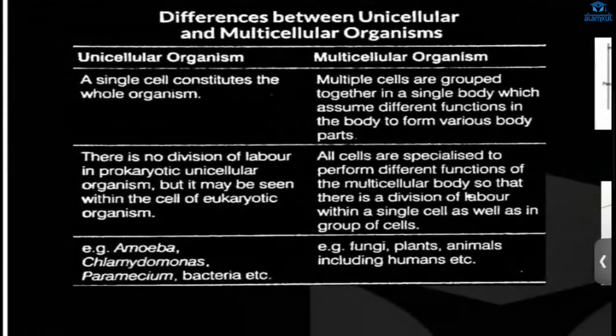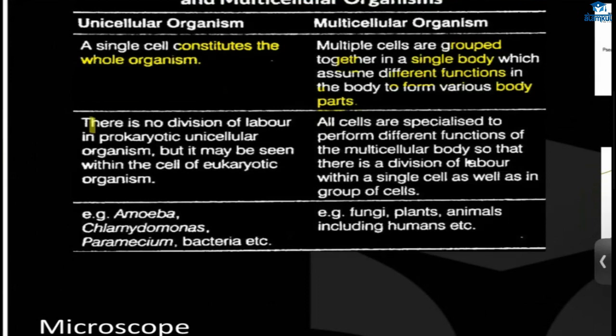Now the difference between these: in a unicellular organism, a single cell constitutes the whole organism. And here multiple cells are grouped together in a single body, which assume different functions to form various body parts. A group of cells come together to form a single body, and those cells perform different functions in various body parts. In the unicellular organism there is no division of labor, which means the single cell will perform all the functions. In a multicellular organism, all cells are specialized to perform different functions.